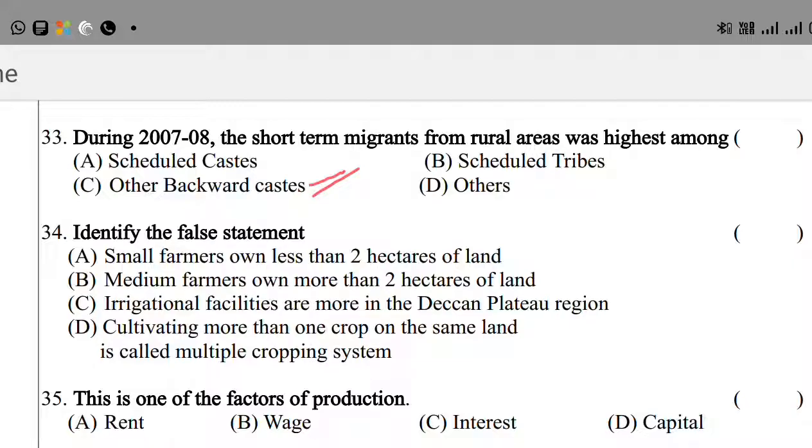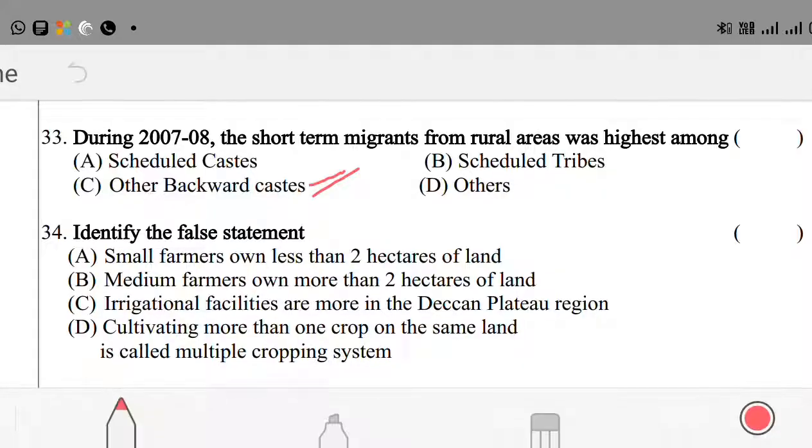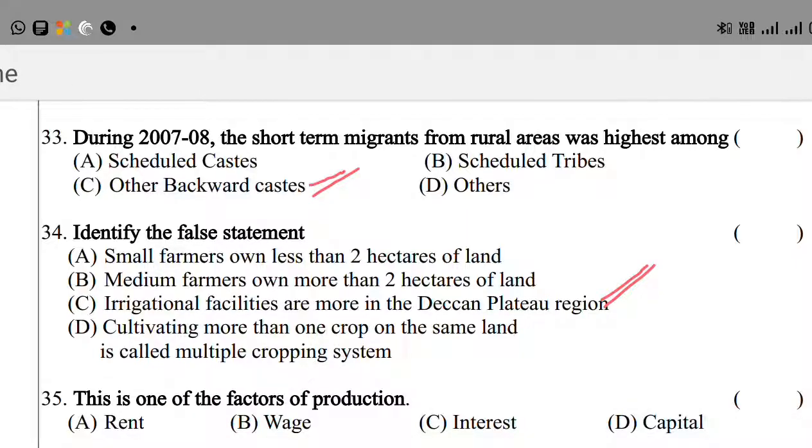Here options A, B, D are the right statements. The false statement is option C, that irrigation facilities are more in the Deccan Plateau. Here the Deccan Plateau lacks irrigation facilities. Okay, you have to note that.